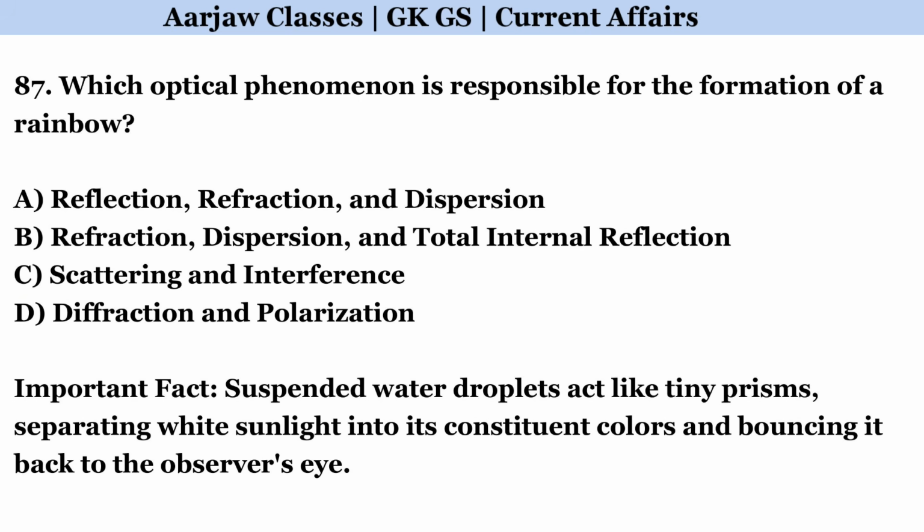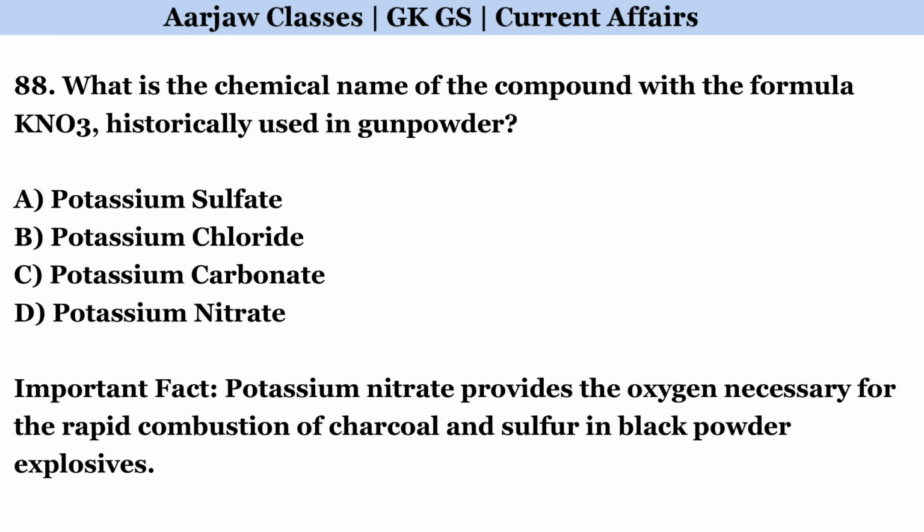Which optical phenomenon is responsible for the formation of a rainbow? Correct option is B. Refraction, dispersion, and total internal reflection. What is the chemical name of the compound with the formula KNO3 historically used in gunpowder? Correct option is D. Potassium nitrate.